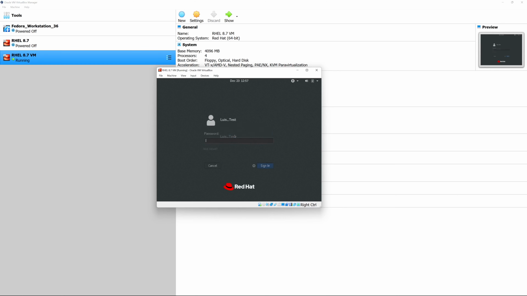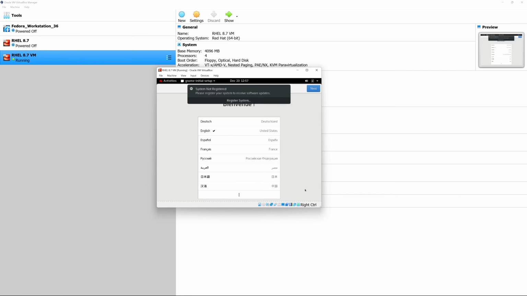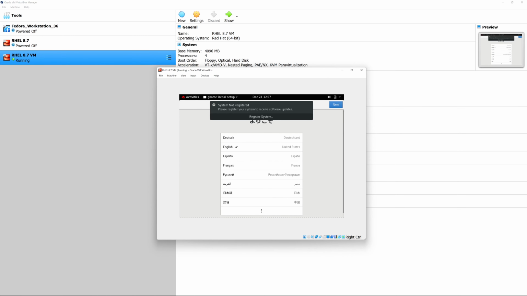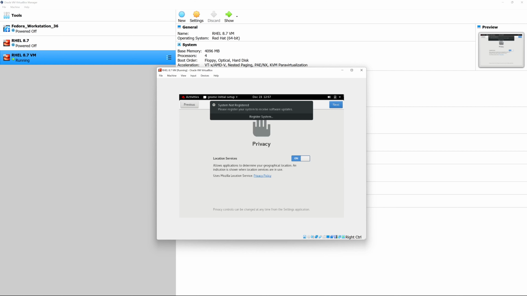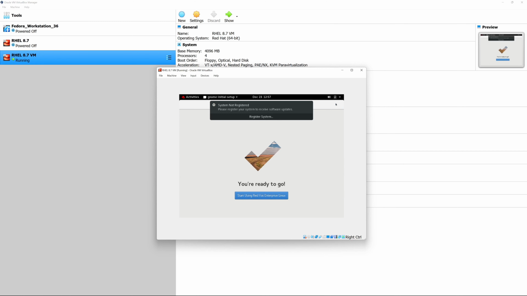Now we can go ahead and log in with the username that I created from earlier, which is Lewis Test. And once we're logged in, we're presented with the home screen. And as you can see here, it's saying welcome. So we can go ahead and choose our language and click next. We can see here for typing, we're going to click on English. And for privacy, we're going to leave as same, and we're going to hit next. And finally, we're going to hit the option that says start using Red Hat Enterprise Linux.